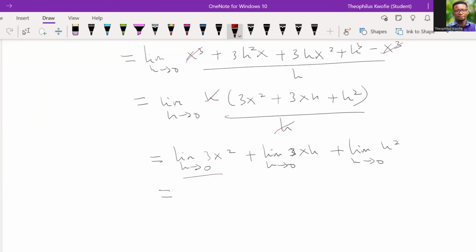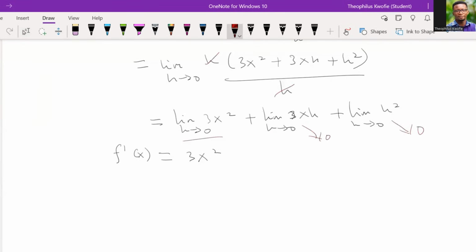So over here we should have 3x squared. And in the other term, when you plug in, it goes to 0 because h is 0. So you're going to have only 3x squared, which means that anytime we differentiate x to the power 3, we should have 3x squared. Okay. Good. I believe we are all getting it.